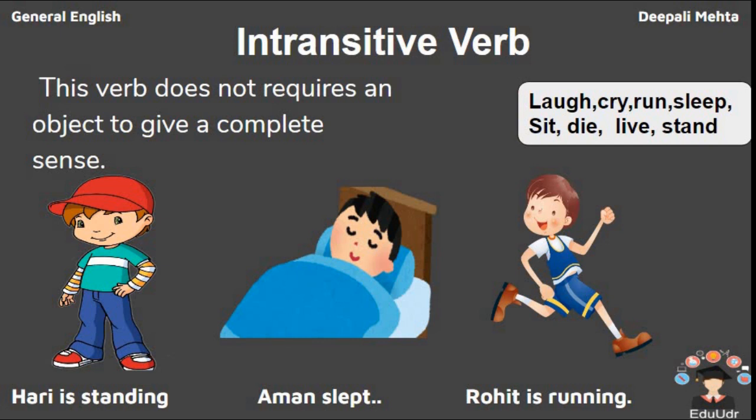Aman slept. Now Aman slept on a bed or on the floor or somewhere else, it does not matter. Rohit is running, maybe on the track or in the garden or on the floor, it does not matter. So intransitive verb does not require any object to complete the sentence. It is complete in itself. For example, laugh, cry, run, sleep, sit, die, live, stand. These are all known as intransitive verbs.